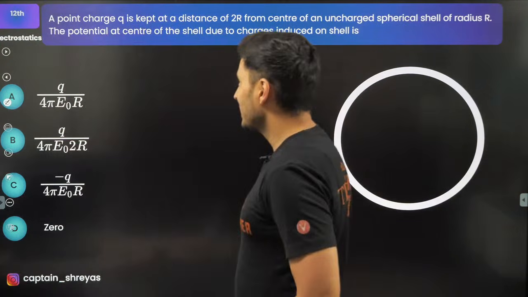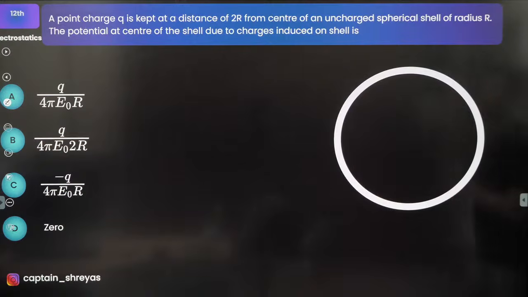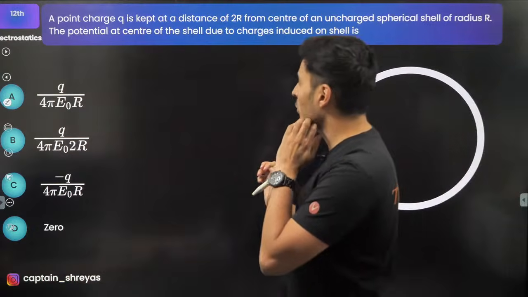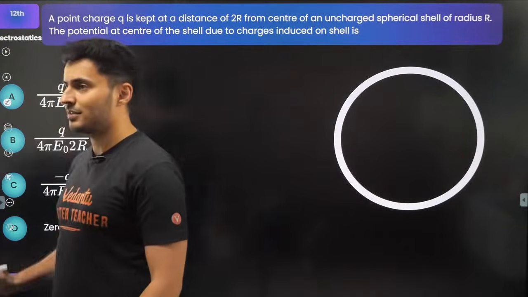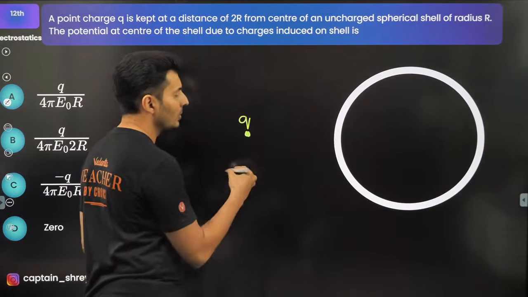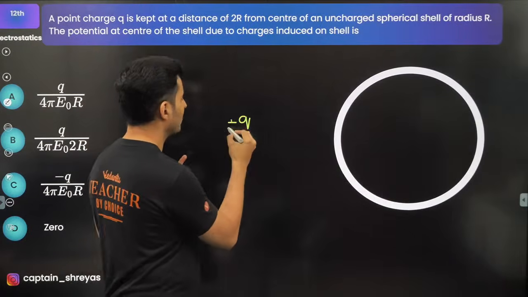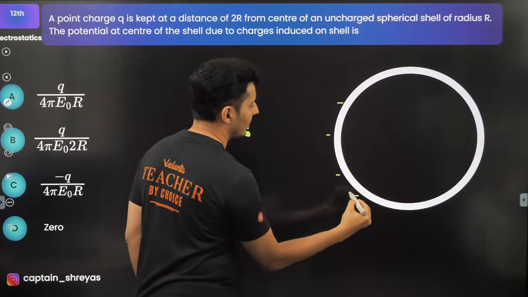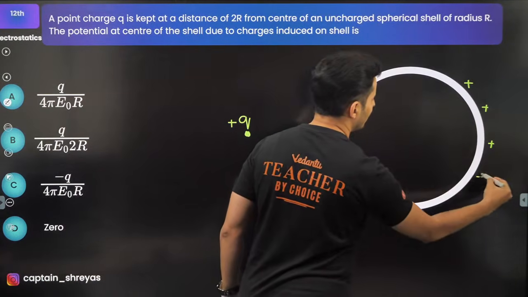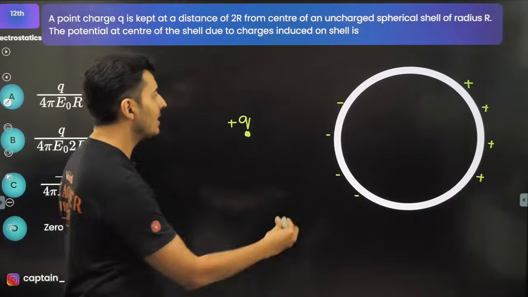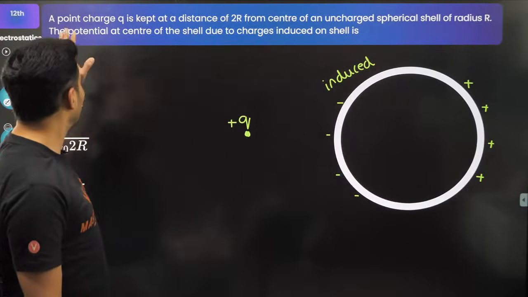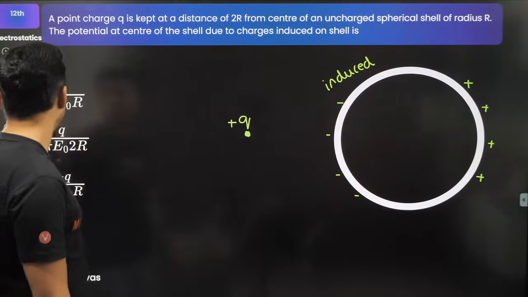All right. So let's see how many of you can do this. There is a point charge q which is kept at a distance of 2r from the center of an uncharged shell of radius r. The potential at the center of the shell due to induced charges is? So you have kept a charge q over here. What will happen? This positive charge will pull some of the electrons here. If I see 4 electrons here, an equal amount of positive charge will be developed here, and these are basically your induced charges. And the question is, what is the potential at the center due to the induced charges?